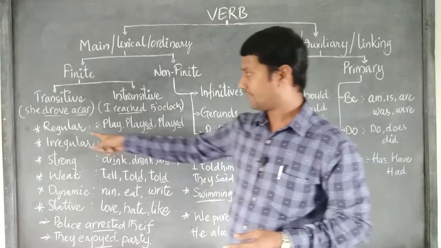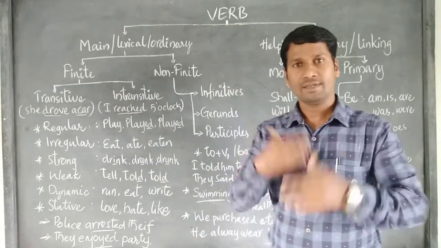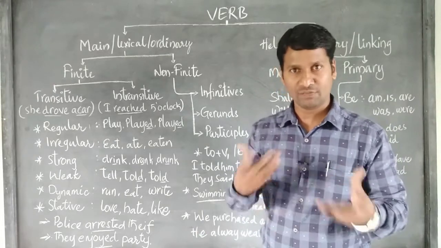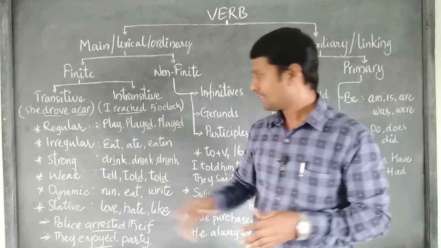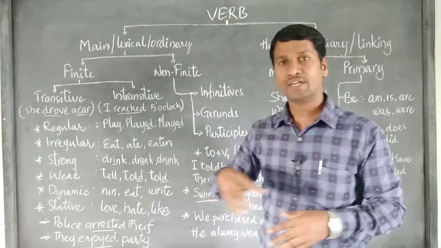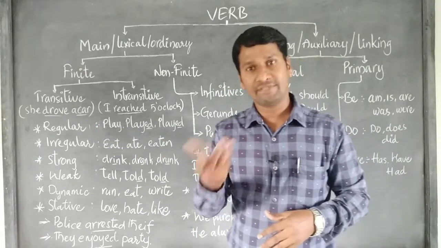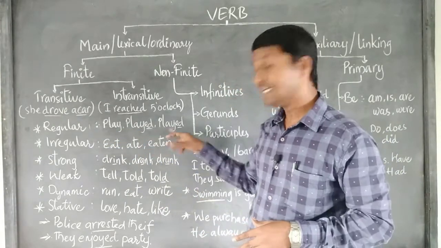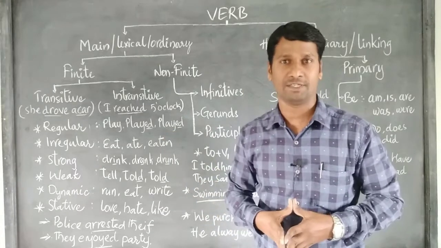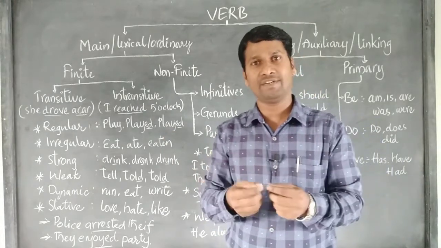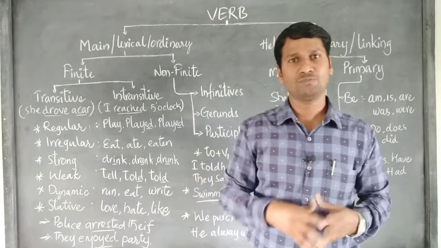Regular verbs. Whenever we write V1, V2, V3 forms, some of the verb forms we can frame as V2 form and V3 form just by adding ed to the base form of the verb. If you add ed to the V1, it becomes V2 and also V3.